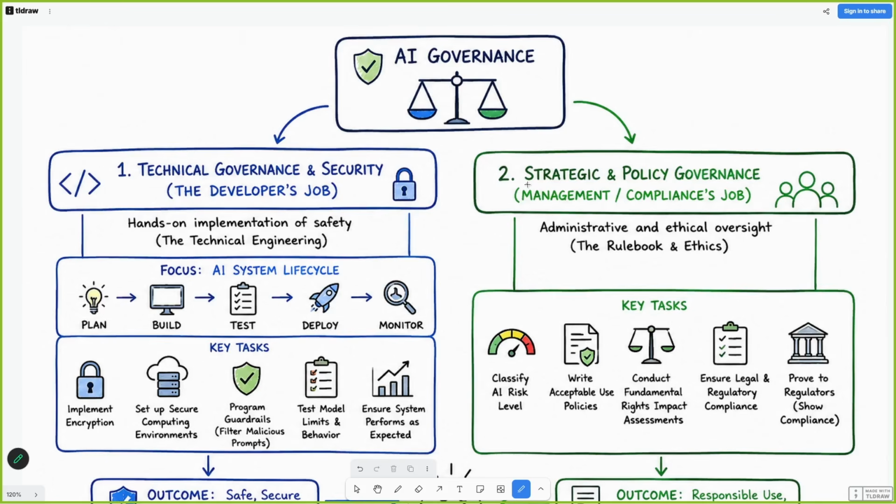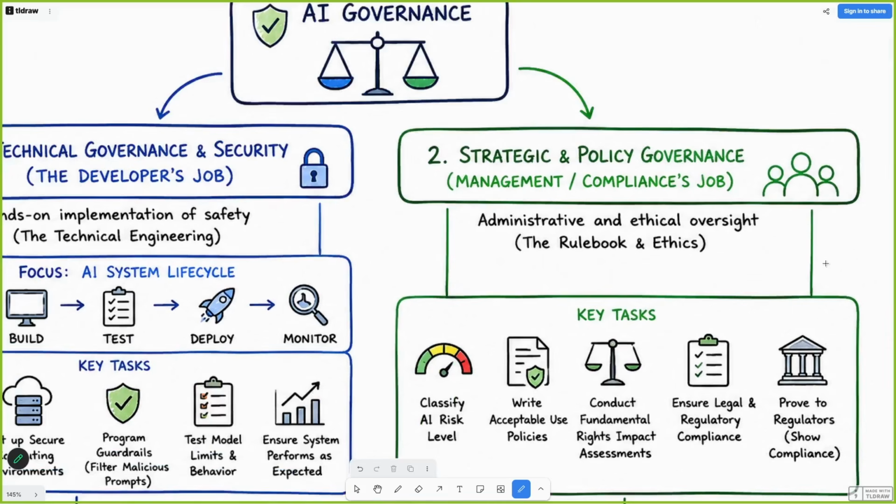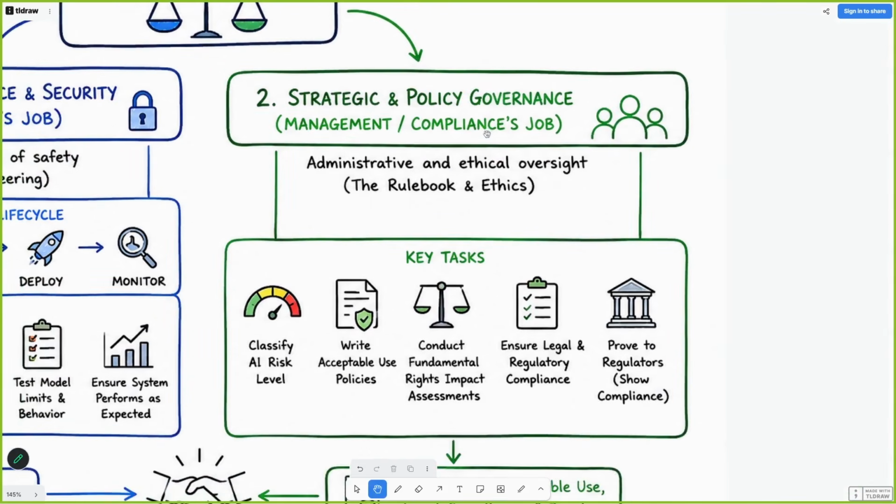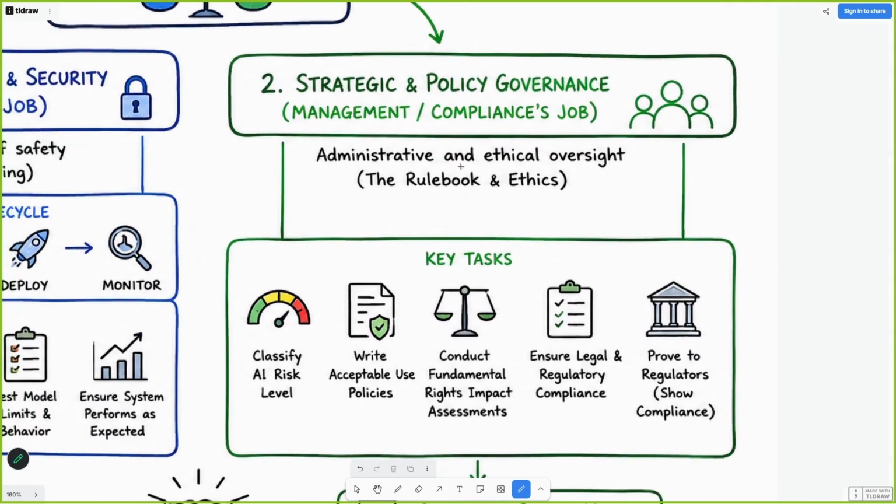Okay, let us talk about the strategic and policy governance. The moment you are talking to the client, the moment you are thinking about a new product idea in your organization, you are in a research team, you have to go according to the rule book and ethics of your organization and the government. You have to classify the risk level, that hey, is this risk okay. You have to check that this is acceptable in our rules. Okay, you have to ensure the legal things, you have to gather some proofs. So this is on a strategic level.